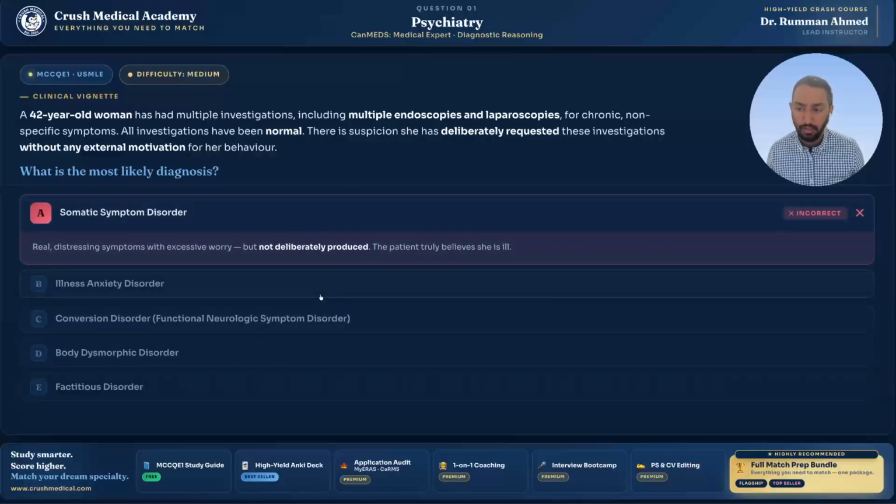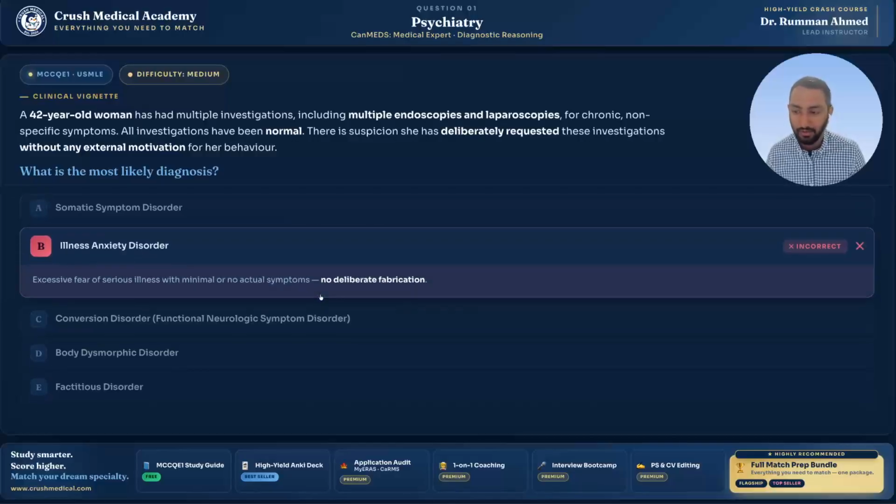Moving on to option B, illness anxiety disorder. Very buzzy, incorrect here. This is where you have a preconception that something is wrong with you, despite very minimal or no physical or somatic symptoms, right? And in this context, they are also not deliberately fabricating it or making it up. So therefore, we can also rule out option B, okay?